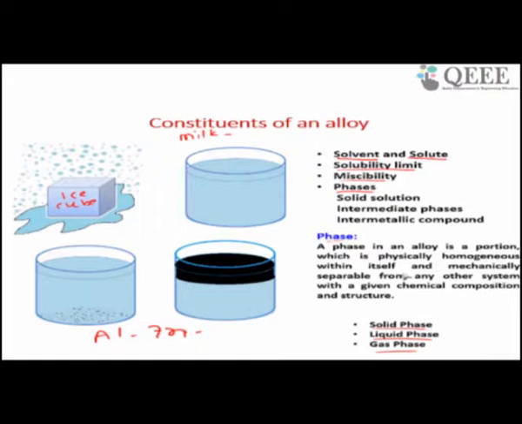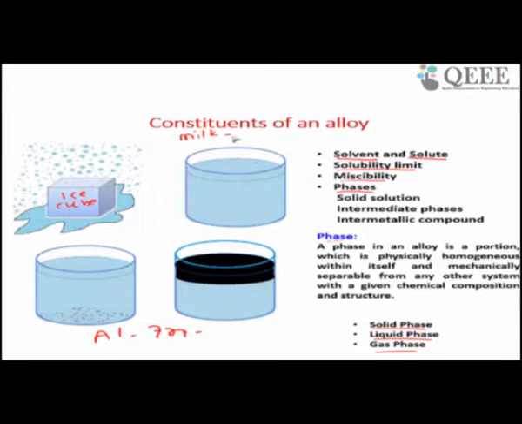Basically, in a conventional way, you can classify phases into three: solid, liquid, and vapor. If you take water as an example, water has three phases. In the solid phase it is ice, in the liquid phase it is water, and there is a vapor phase. So three phases. Now let us see the second example.